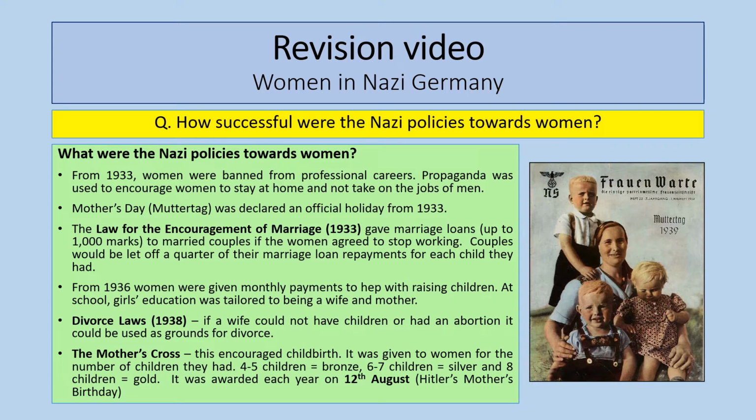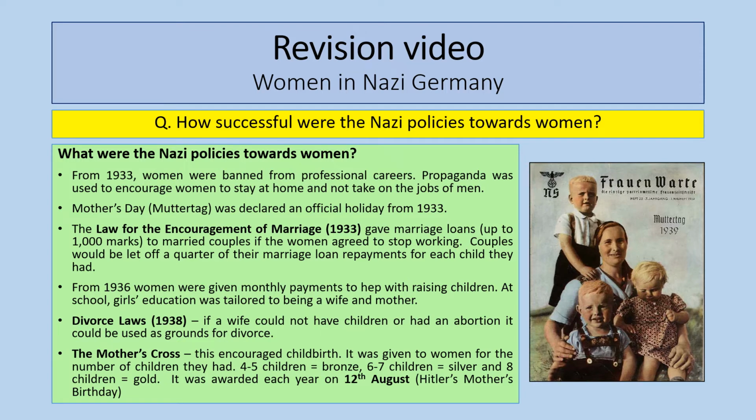They passed a law for the encouragement of marriage, which gave marriage loans to married couples if the woman agreed to stop working, and then the amount that had to be repaid would be reduced for each child they had. So they're obviously encouraging large families here. From 1936, women got monthly payments to help with raising children. Divorce laws were changed so that if a wife couldn't have children, or if she had an abortion, it could be used as a ground for divorce. And the Mother's Cross was like a reward system given to women for the number of children they had. It was awarded each year on the 12th of August, which was Hitler's mother's birthday.